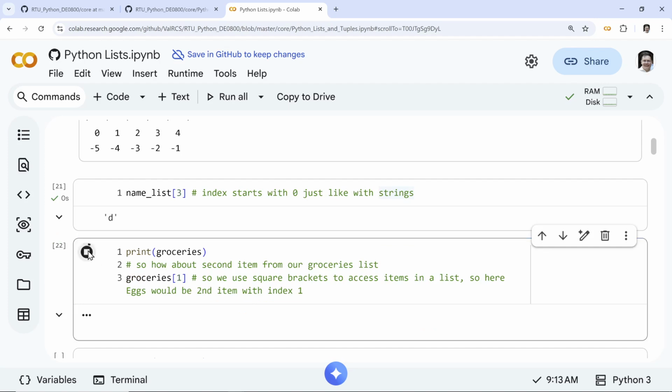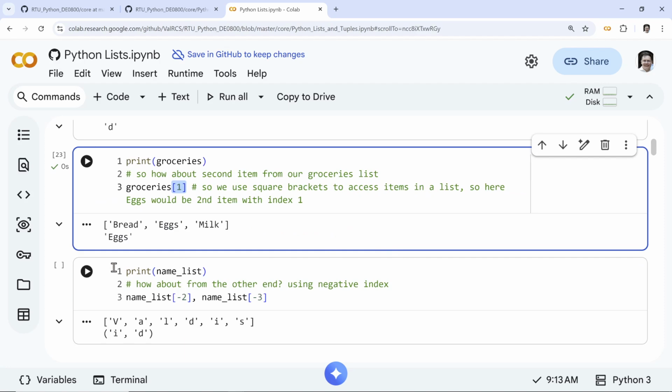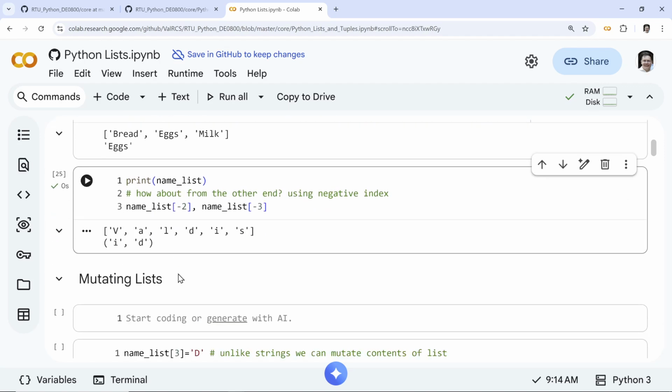Let me show you again. This is X because second, right? So very similar idea. So again, name list, I could do this. I could do second from the end. I can get this one. Also get this one here as well. Same thing works. But now we come to the difference.